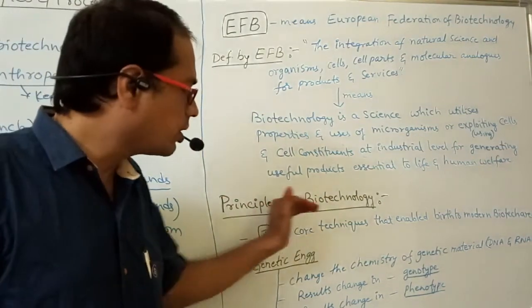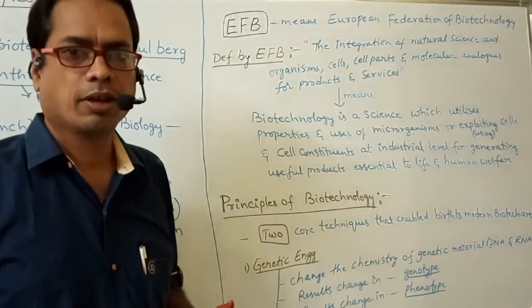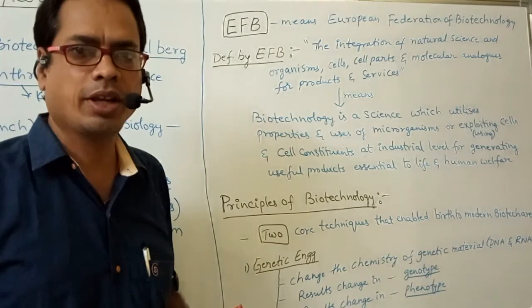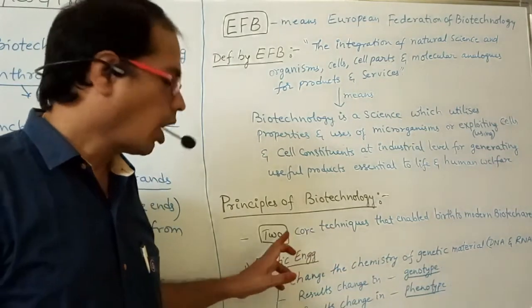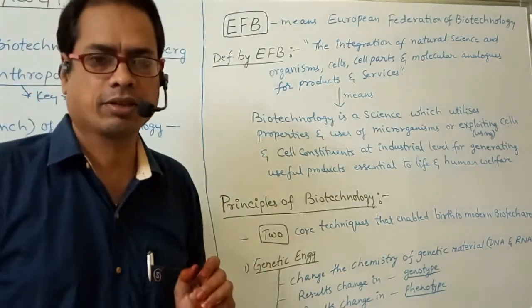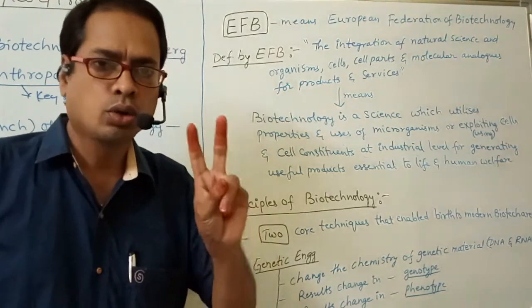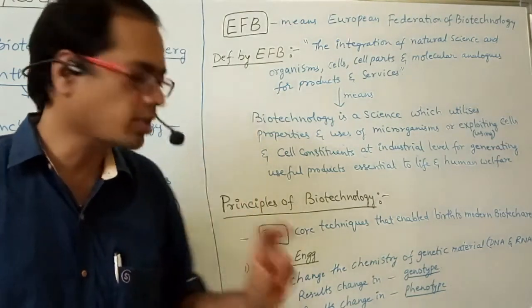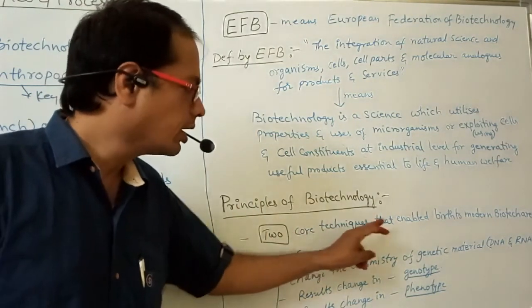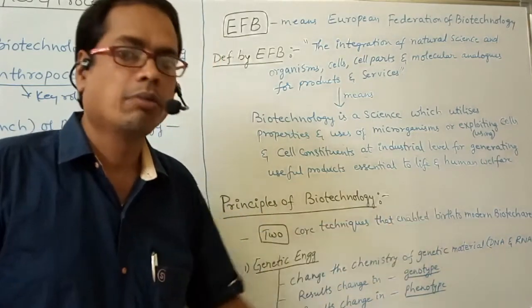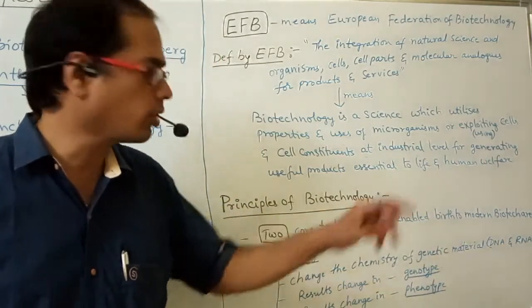What are the principles of biotechnology? How many core techniques are there? There are two core techniques that enable the birth of modern biotechnology.